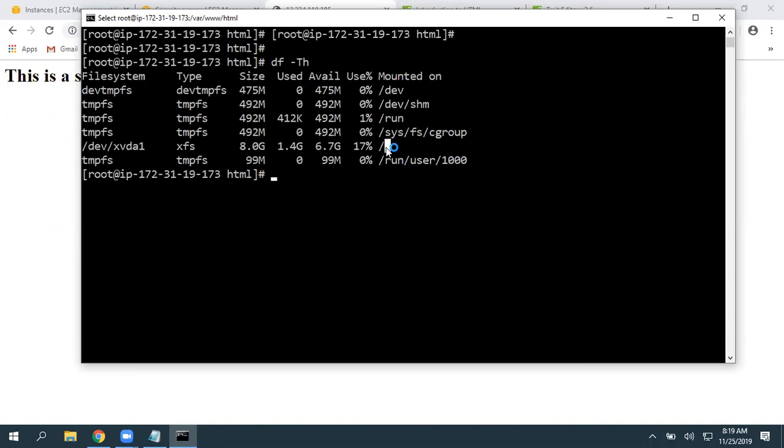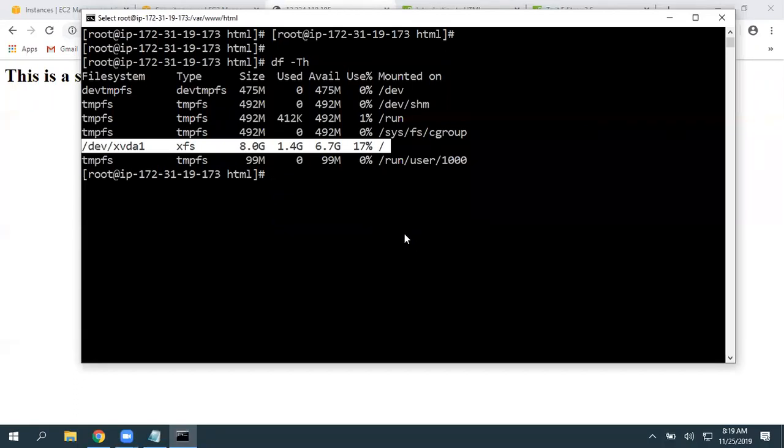See, this slash is important. The one we created and associated, the 8 GB one, right? That is what it is. The root volume, and it always mounts with slash. Simple, that is the C drive for our Linux operating system.